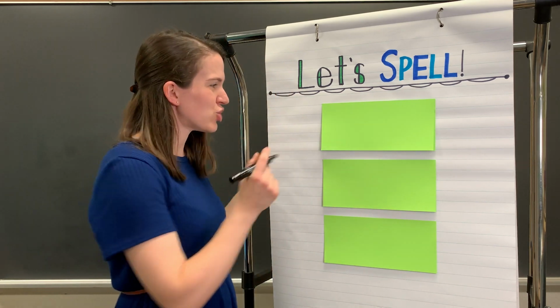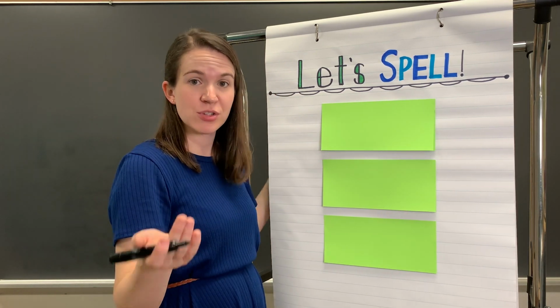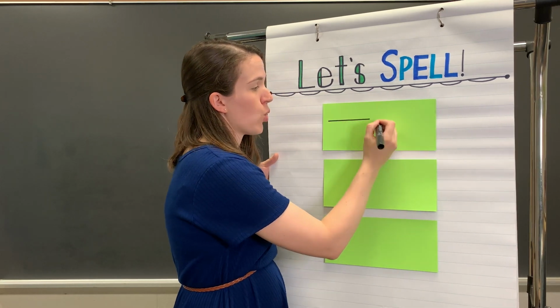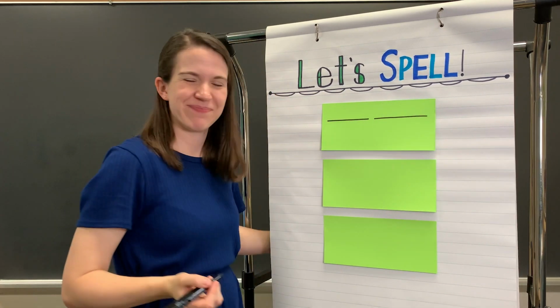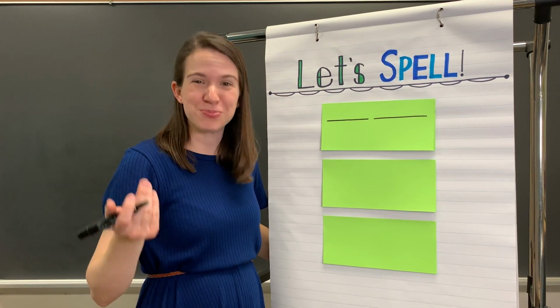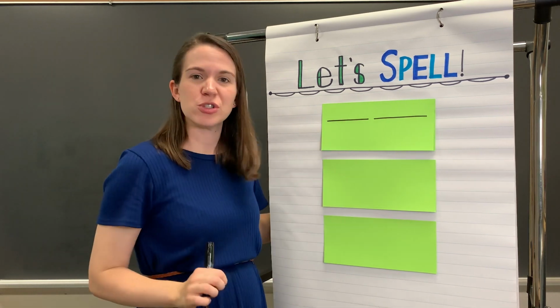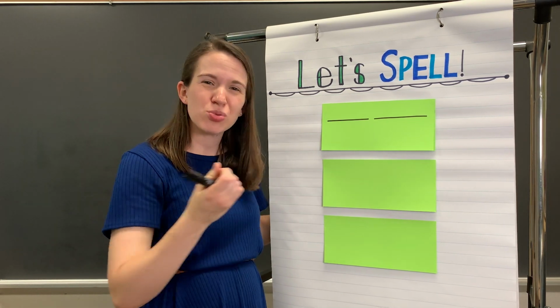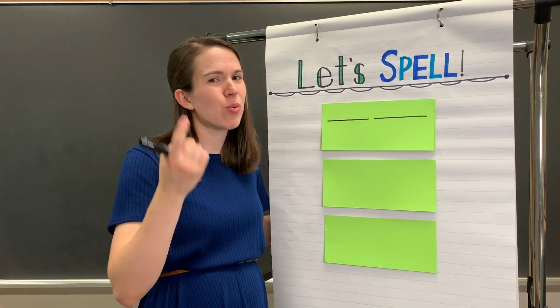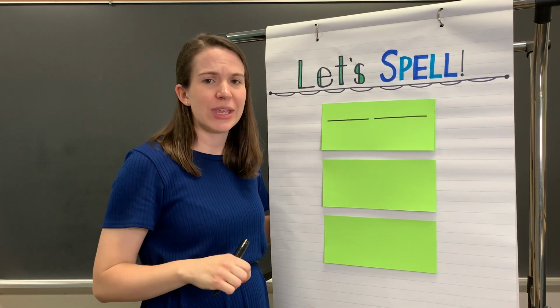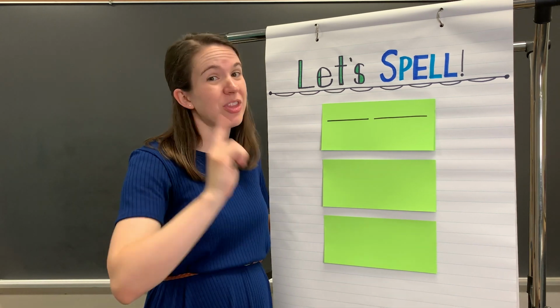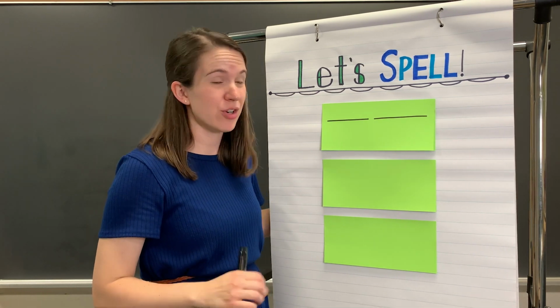Foresee. Let's draw lines on our papers for each part in the word foresee. Foresee. Now that our paper is ready, let's start with this first part. For. We're going to stretch out that part and write down all of the sounds that we hear. I hear 3 sounds in that part, but there might be more than 3 letters.